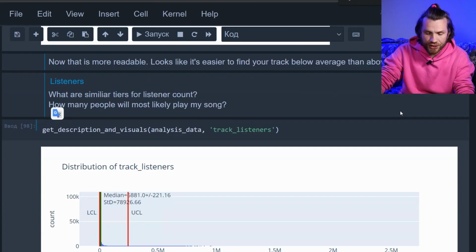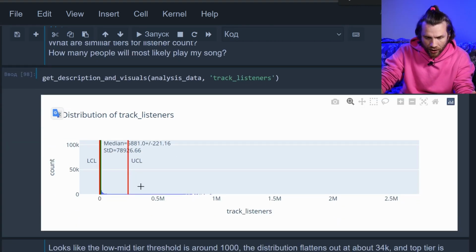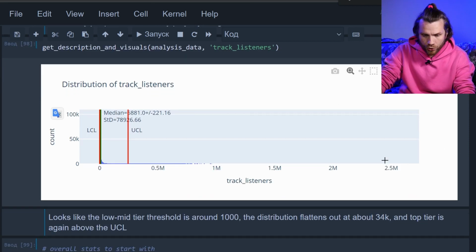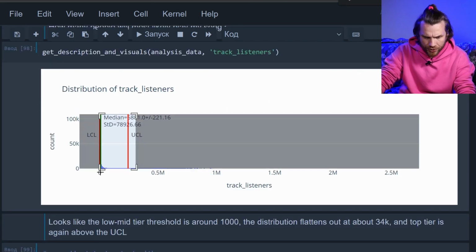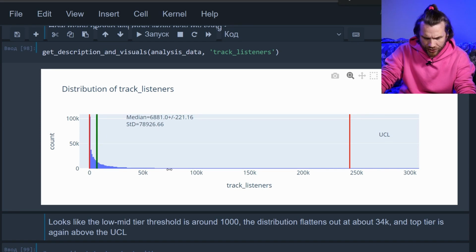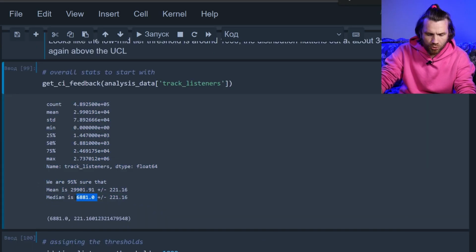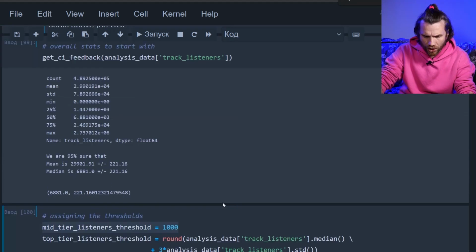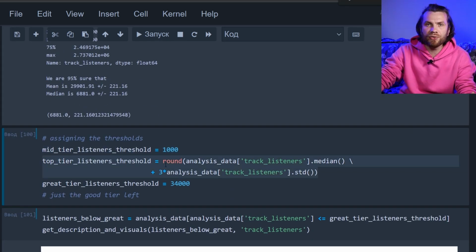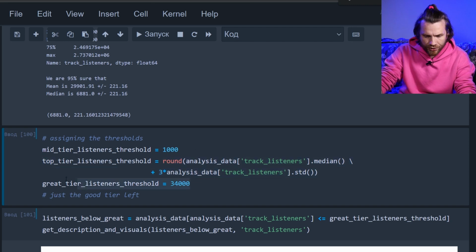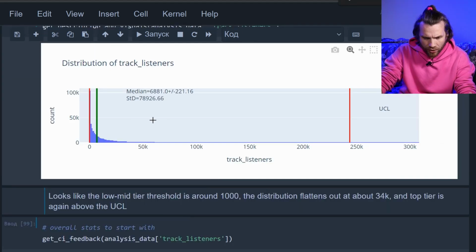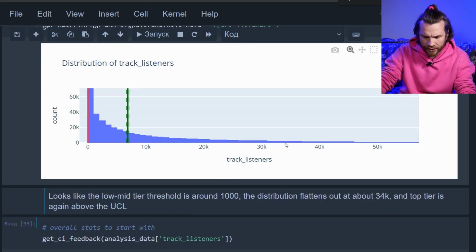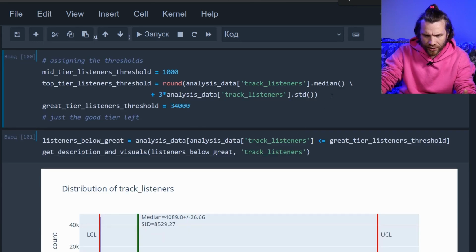Let's do the same for listeners. So we got this picture, we got the lines, we got a long tail, which will cut. Let's see what the lowest tier is. 1,000 listeners. Okay, we got the median at almost 7,000 listeners. Let's get the thresholds. 1,000 for the lowest tier. Top tier is +3 standard deviation from the median. And the great tier is somewhere, let's say 34K. Got that. Let's cut the outliers.